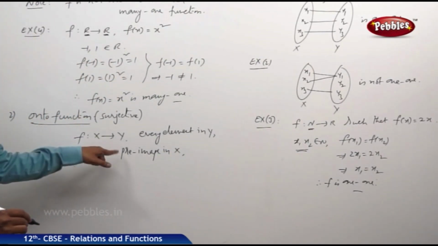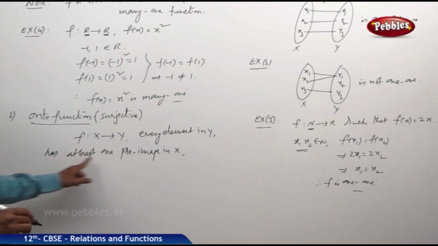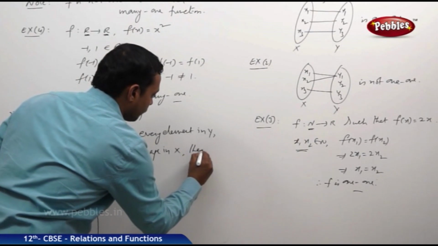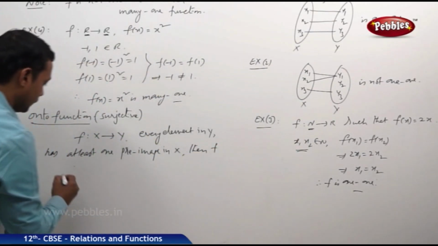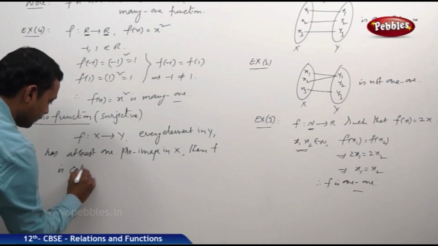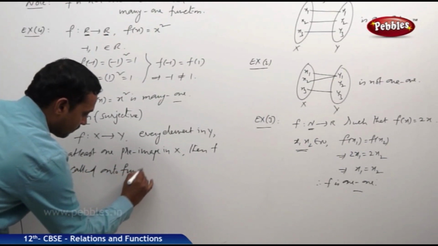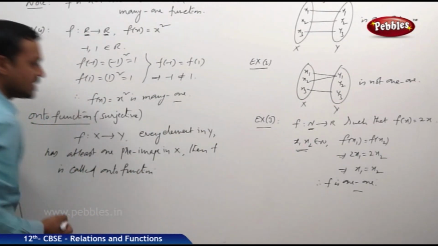See, every element in y has at least one pre-image in x. Then the function f is called an onto function or surjection.